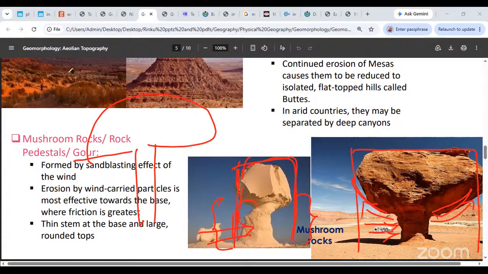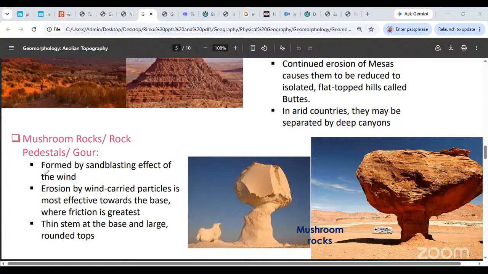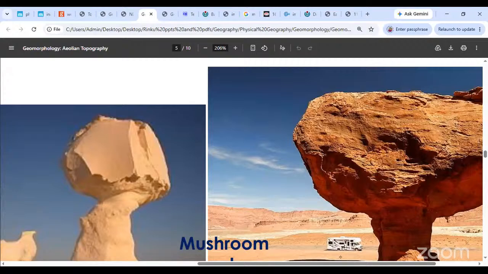The effect is that of wind blasting. Wind blasting means wind collides against the surface of a rock with very strong momentum, and because of that, material is removed from the surface of that rock. I don't know if you can make out the size of this piece. Can you see a bus over there, a bus carrying human beings?